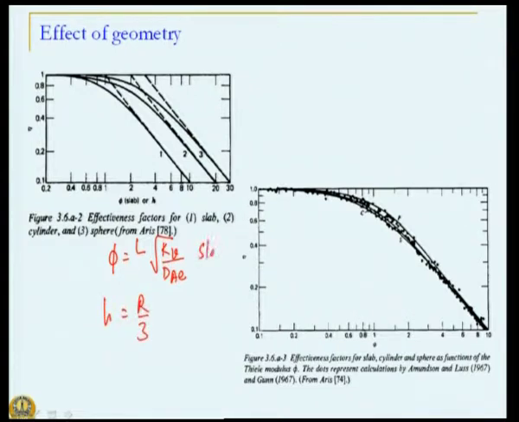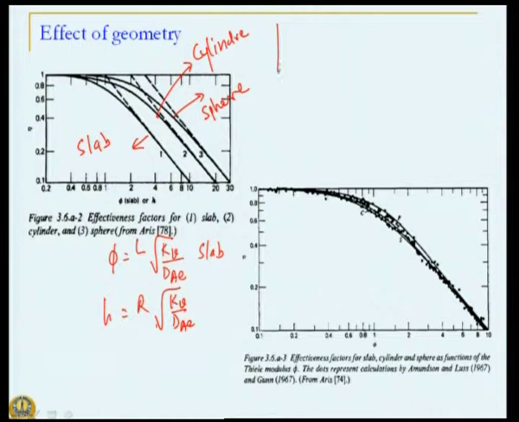This was for my slab geometry, this is for my sphere. Let us say R square root of kV by dAe, so that is my h. So, this is phi or h versus effectiveness factor. This result is for slab, this result is for sphere, and this result is for a cylindrical geometry.